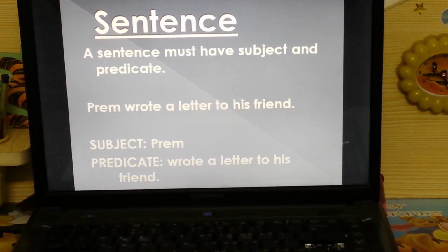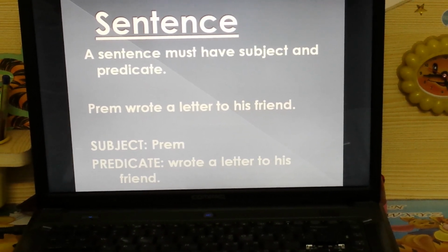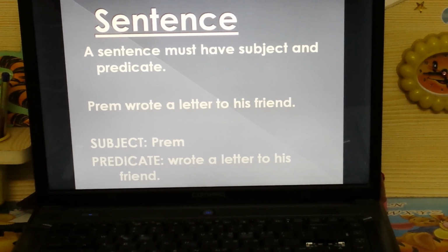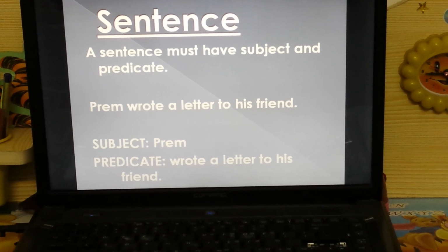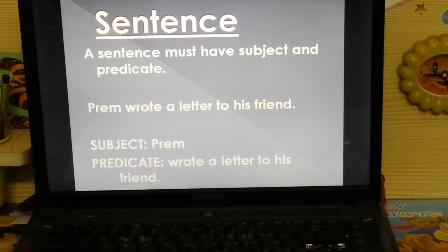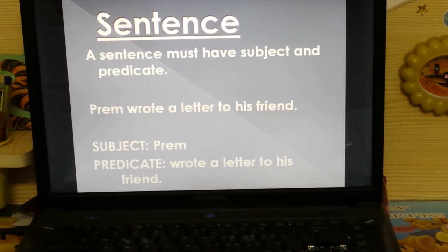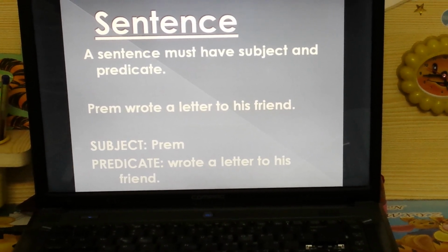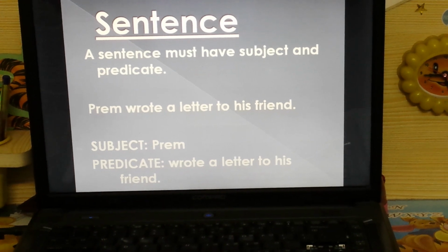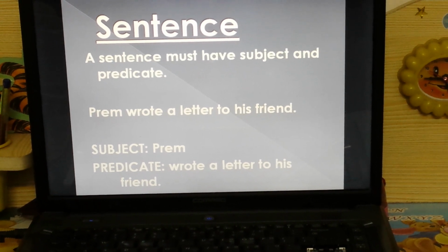That he wrote a letter to his friend. So your subject is Prem and your predicate is wrote a letter to his friend. Now you have understood the difference between a subject and a predicate, and a sentence does not get complete when the subject or predicate is missing.